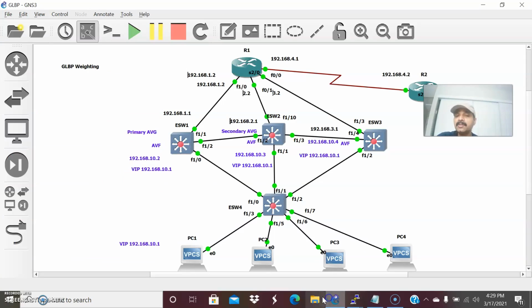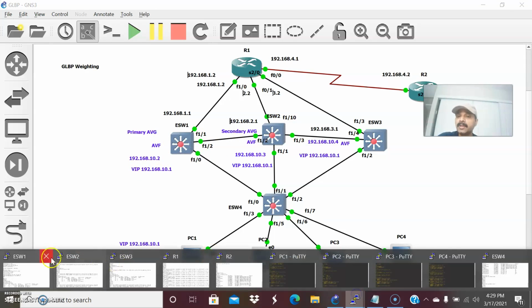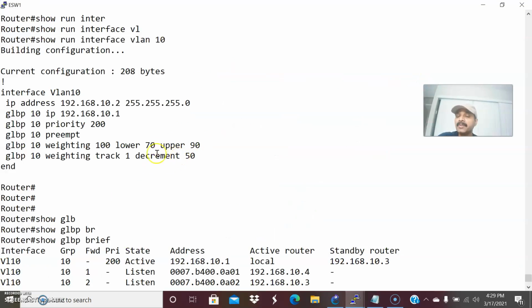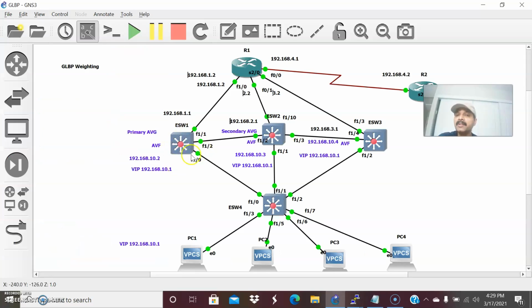So if it falls below the threshold value, automatically this will give up the role. That means it will assign this AVF role to another router. Here AVF is already active for one router, so that will also go to listening stage, and automatically this will take over the active role. So that is the purpose of configuring the weighting value. Again, if the weight rises above this upper threshold value, for example if I activate the interface again, then automatically it will resume the AVF role. So I'm going to show it by configuration.